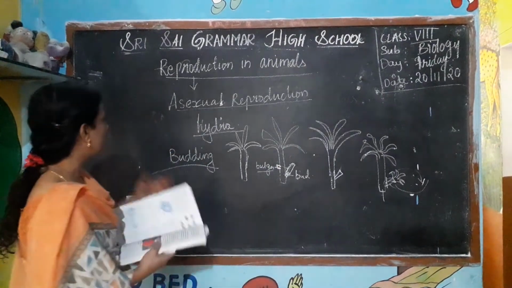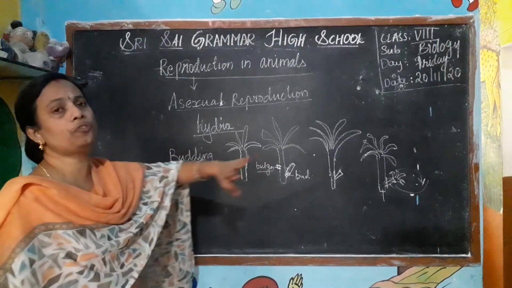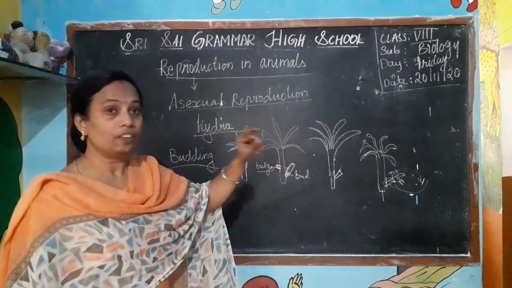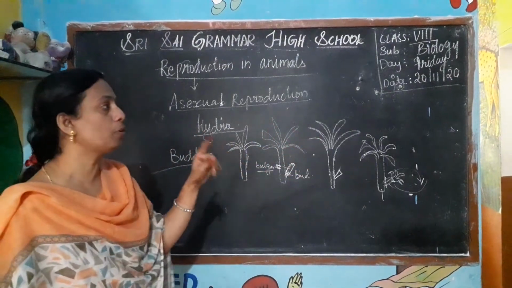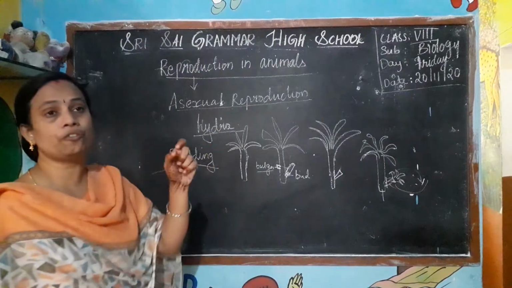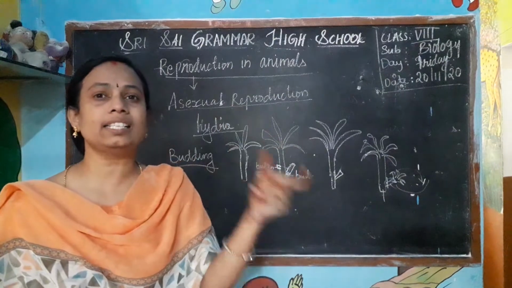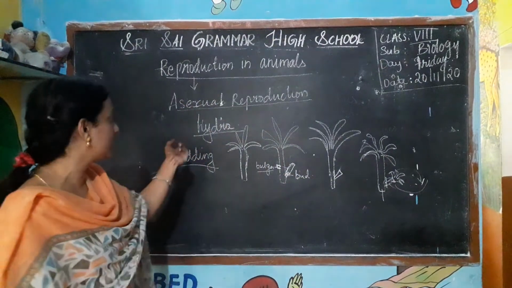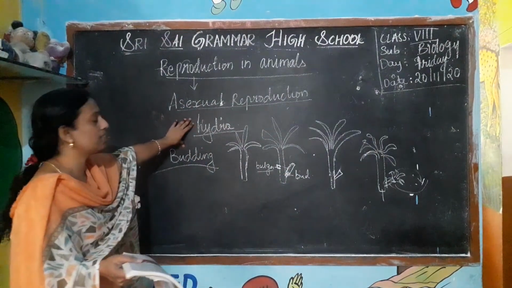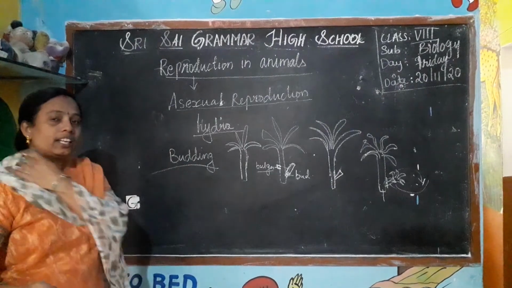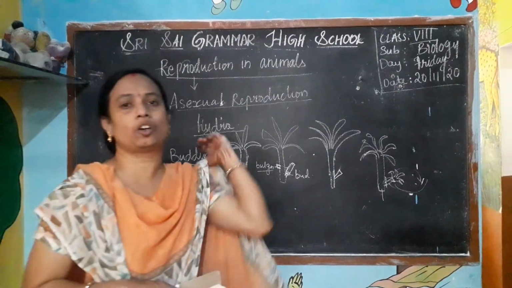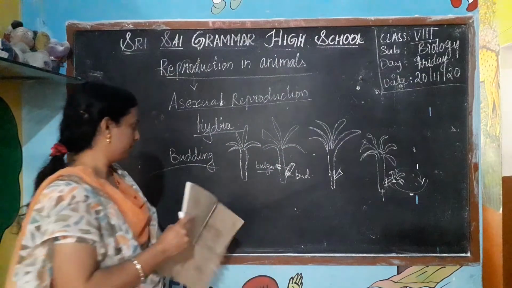Is there a formation of zygote here? No, there is no formation of zygote. There is no formation of gametes. That is, male cells and female cells are not present in asexual reproduction. That is why there is no formation of zygote.